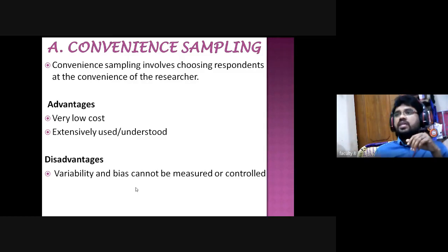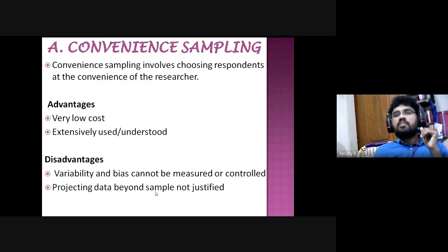For example, if you ask your neighbors about your topic or some questions, something they will say is, don't you know already? Whatever problems you are facing, you are observing daily, so you can take that into account and write it in your answers. No need to ask us, right? Somebody will say like this also.